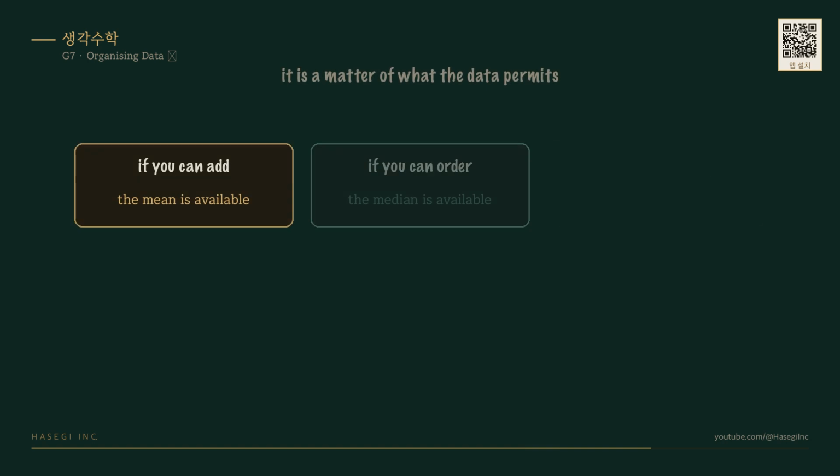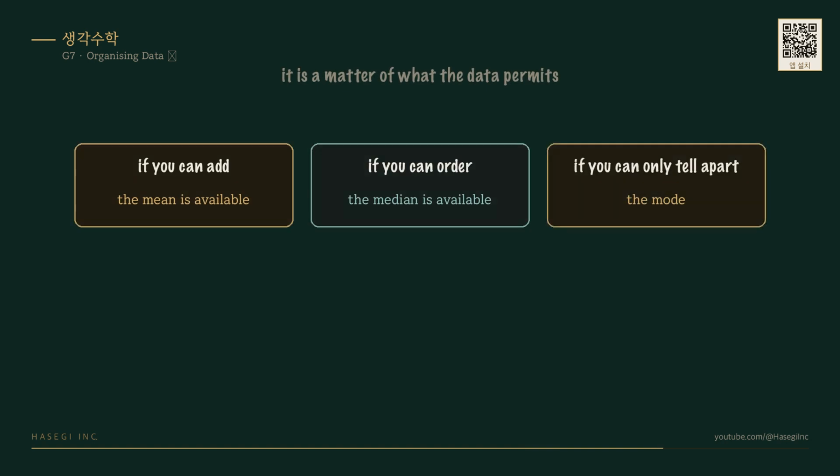So, choosing an average is not a preference. It is a question of what the data permits. If it can be added, the mean is available. If it can be ordered, the median. And if values can merely be told apart, the mode.